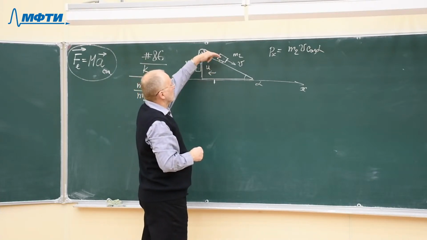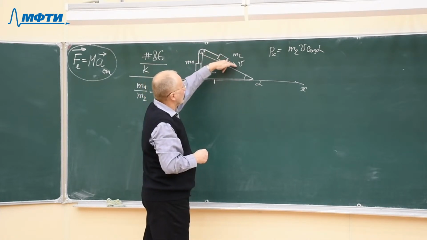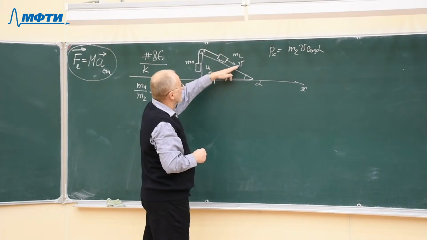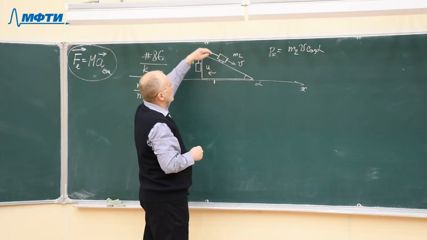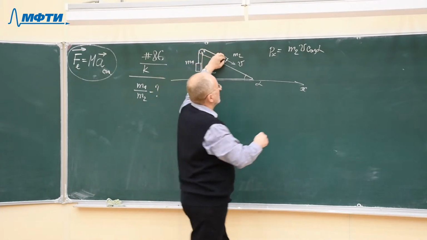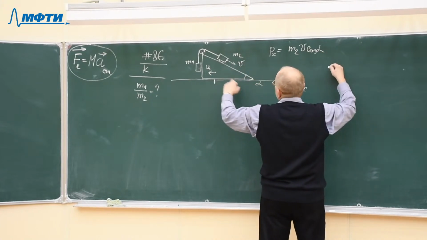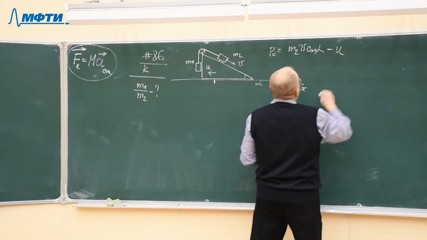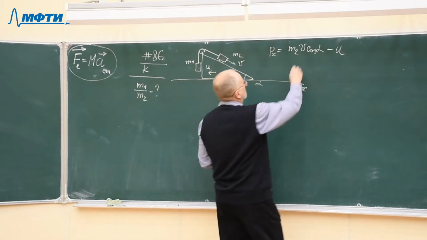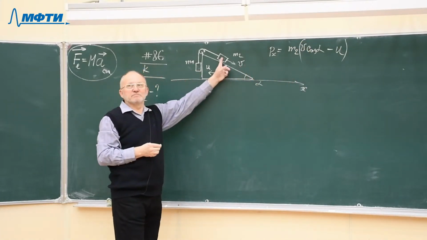And so this body shifts in a unit of time by this distance, and the wedge goes in the opposite direction. So the resulting horizontal shift of this body will be with velocity v cosine alpha minus u. That will be the resulting displacement of this body.